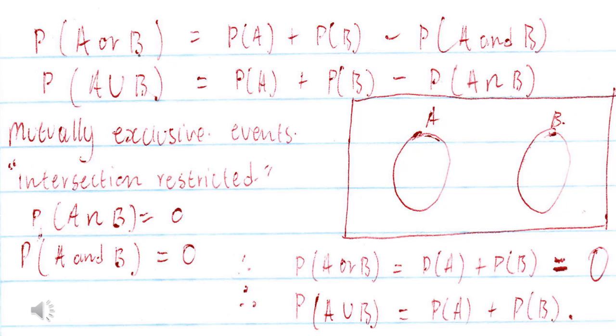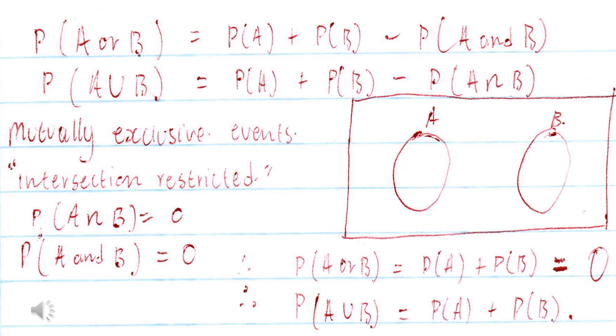So there will never be any number that appears on both A and B. If you get that scenario, just know that the events A and B are mutually exclusive. They really restrict the intersection. There are no numbers that appear on both A and B.